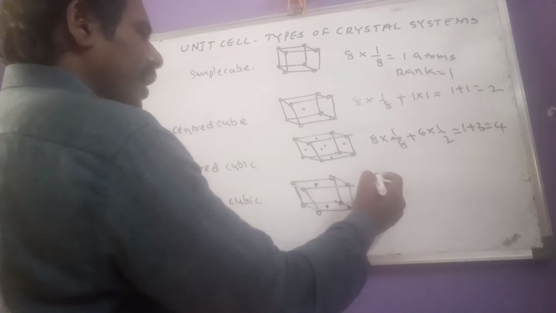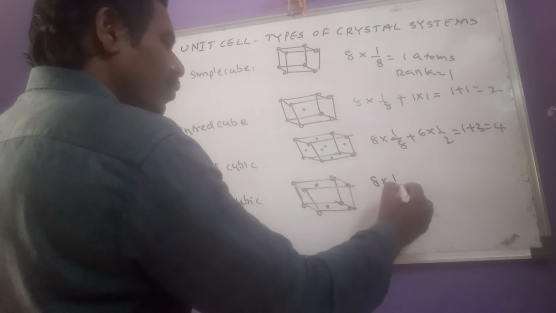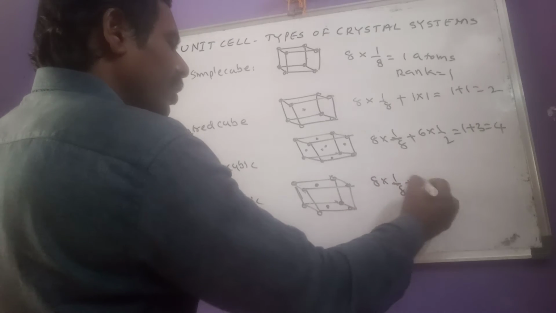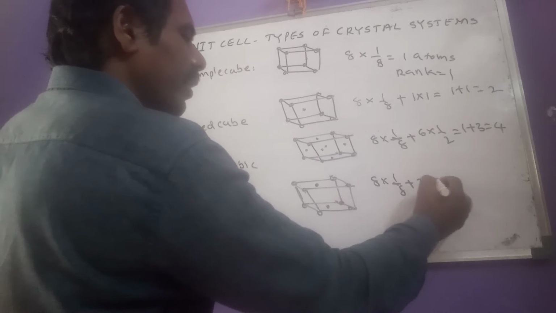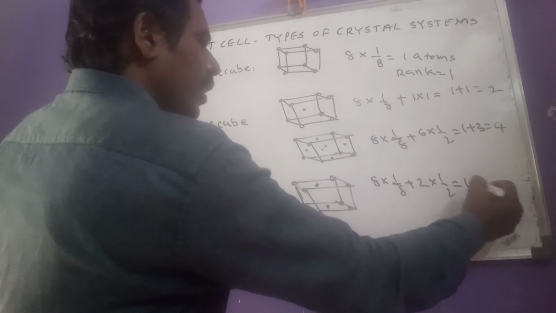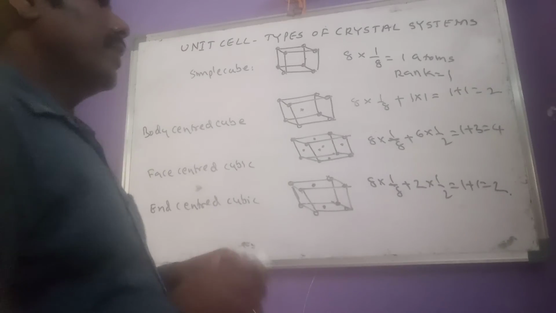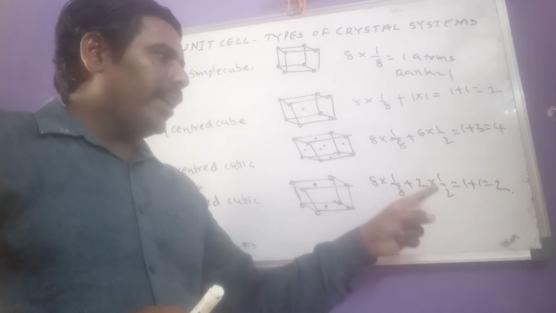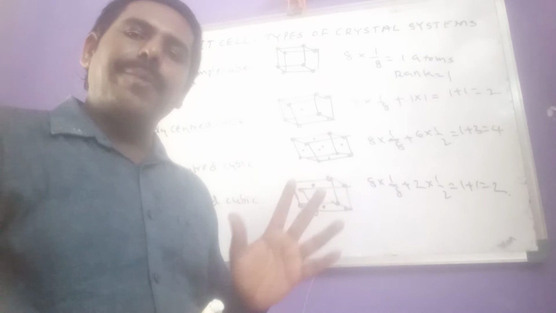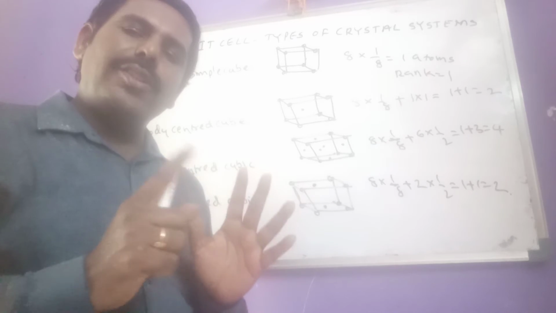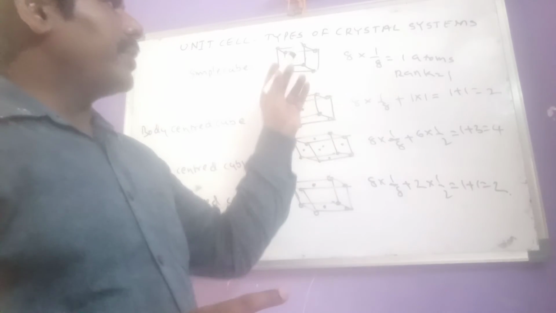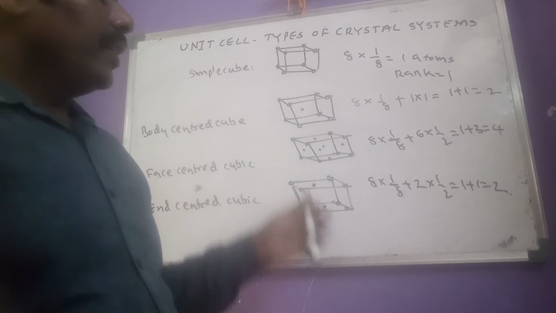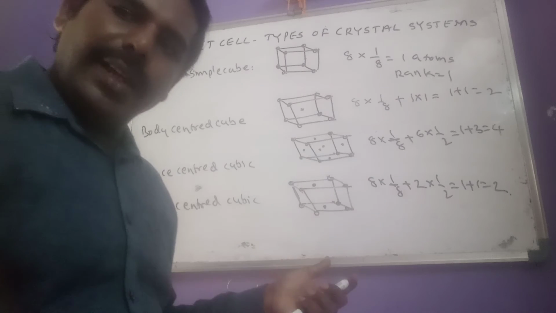So now what is the rank here? 8 into 1 by 8 plus 2 face centers only. So 2 into 1 by 2, 1 plus 1, 2. That means both body centered and end centered have the same rank. Rank is how much? 2. So like this, these are the types of unit cells.